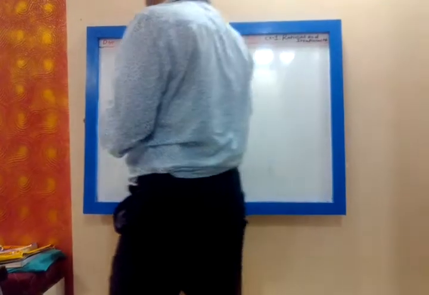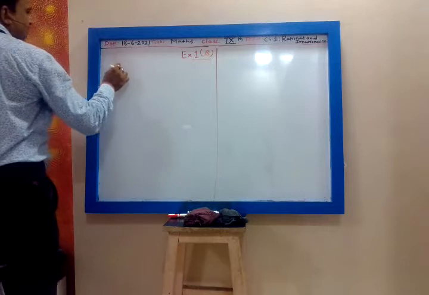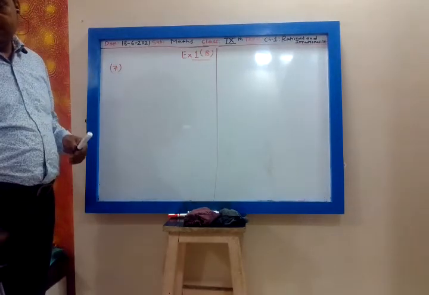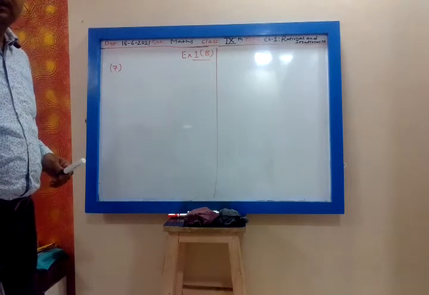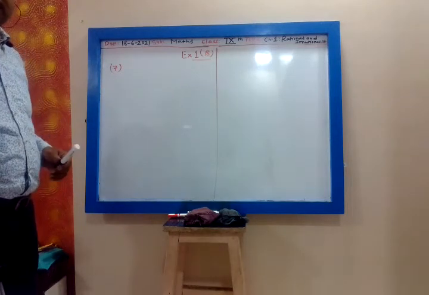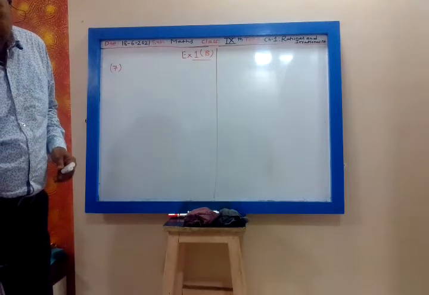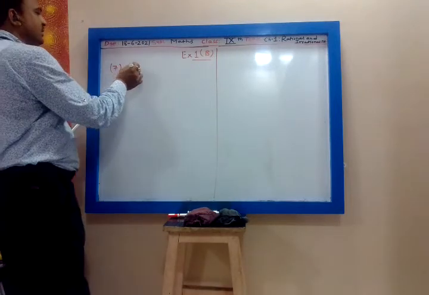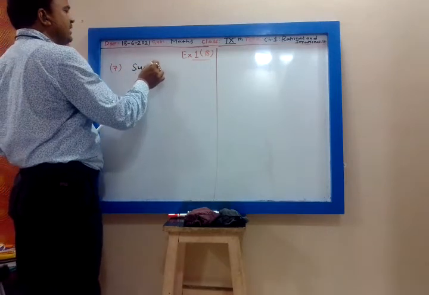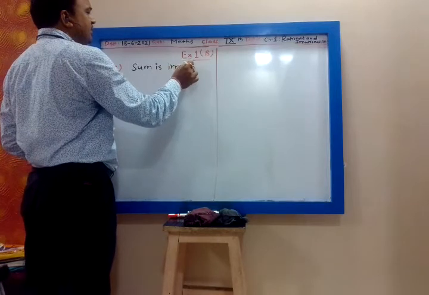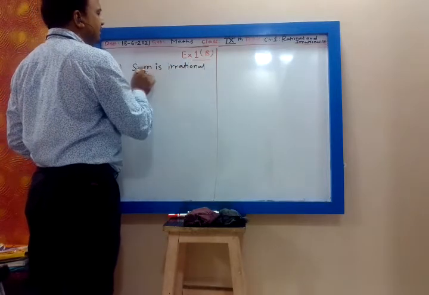You have to give the example 7. Write a pair of irrational numbers whose sum is irrational. Pair means 2 irrational numbers whose sum is irrational.